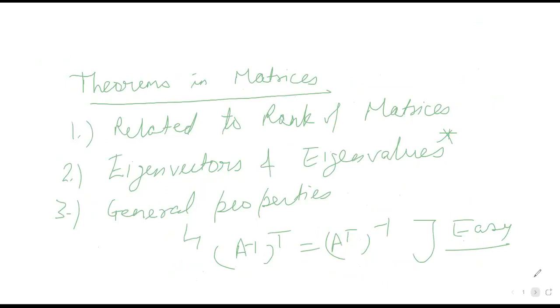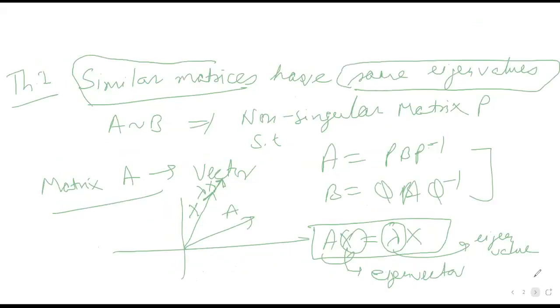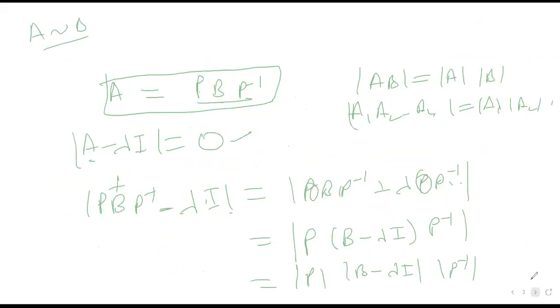Three theorems, I think. First is that similar matrices have the same eigenvalues. This is the first thing that we used. In this, first I defined what similarity is. Similarity means that two matrices are related such that A can be written as P B P inverse, where P is any non-singular matrix. That is the definition of similar matrices. Then I proved it using the characteristic equation.